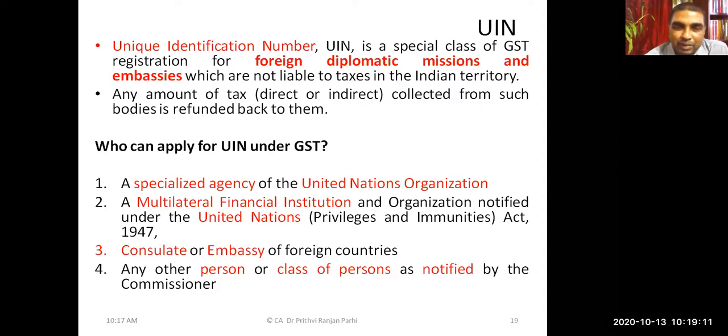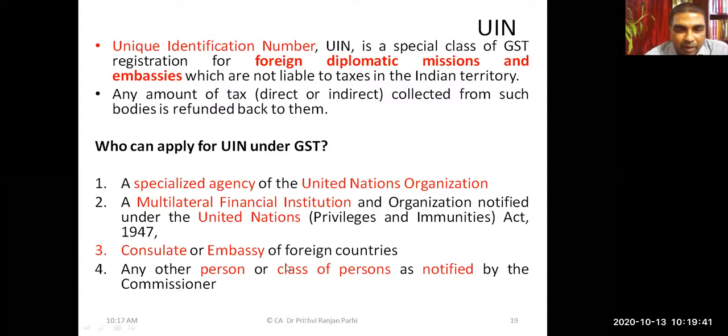They can apply for UIN registration. Any amount of tax which has been collected has to be refunded to them. So who can apply for UIN? These are the special category of persons who can apply for UIN: specialized agencies of the United Nations Organization, multilateral financial institutions, and financial institutions notified under the United Nations Privileges and Immunities Act 1947.